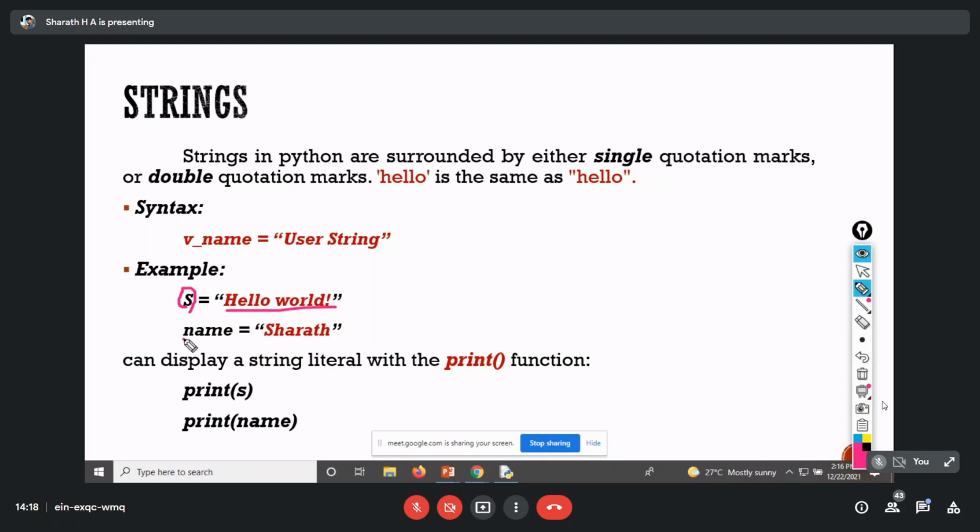Like name equal to Sheriff. That means here the variable name is name, whereas the value I have stored in that variable is Sheriff. And one thing you should keep in mind: string index always starts from 0. It always starts from 0, then 1, 2, 3, like that.